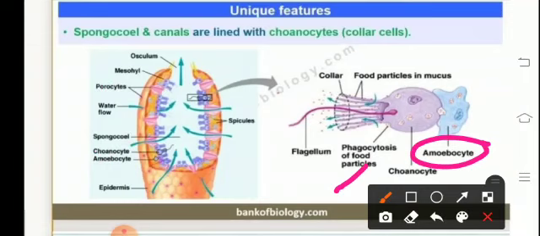The choanocytes, as can be seen in the diagrammatic representation, are the collar cells. In the diagram, the presence of spicules is exhibited. The internal skeleton of sponges is made up of spongin fibers or spicules, or both. The spicules could be made up of calcium carbonate or they could be made up of silica. Sponges are filter feeders, like Sycon, Spongilla, Euspongia, etc.